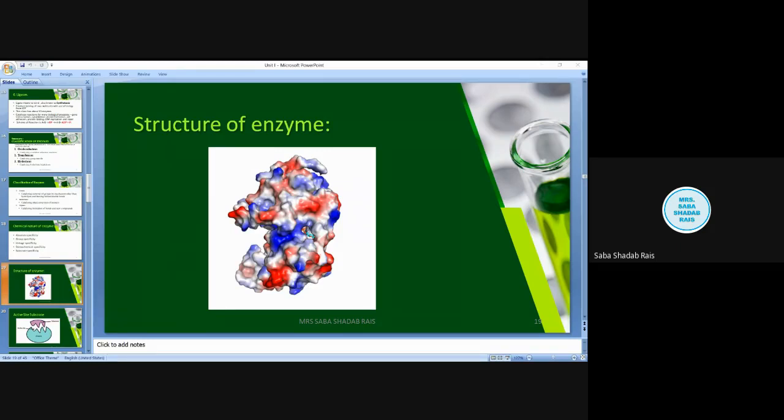Now what about the other huge structure of the enzyme? The rest of the enzyme is just scaffolding. Only and only the active site is the important site. It does not mean that the other part can be removed and only the active site taken, and then the enzyme will function. Absolutely not.